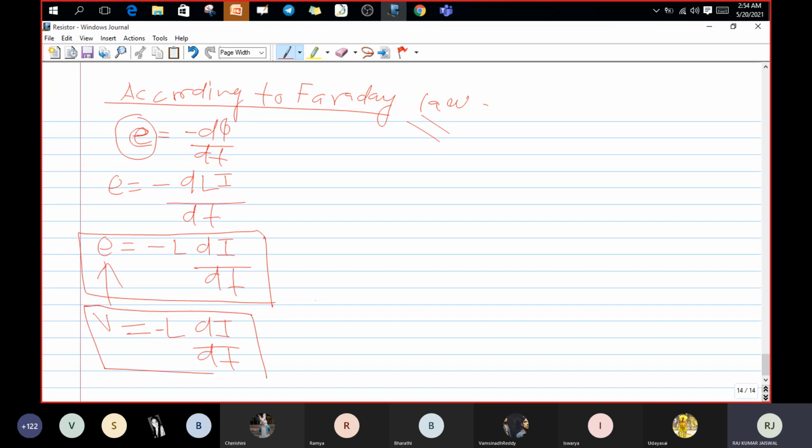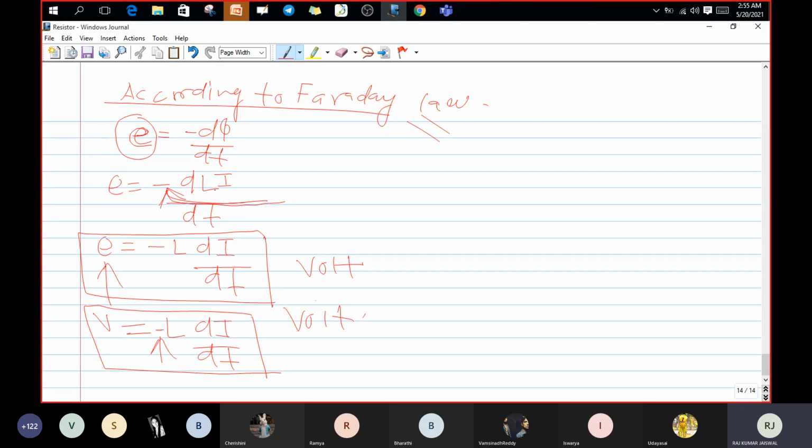Could anyone tell me what is the meaning of this minus? The meaning of this minus is that from wherever the flux is being produced, it is opposing. That's why there is the minus sign; the minus sign shows it is opposing.